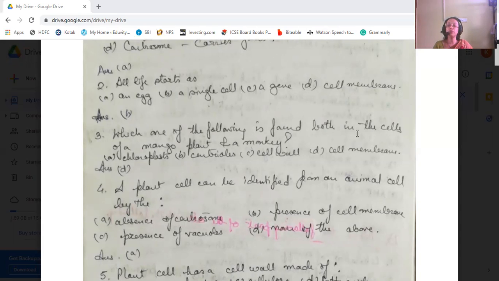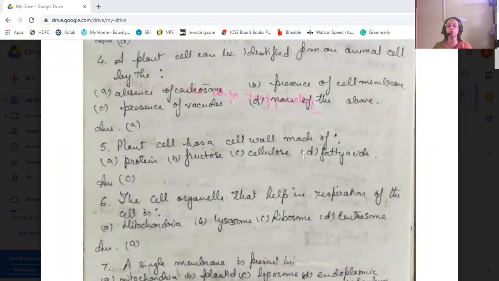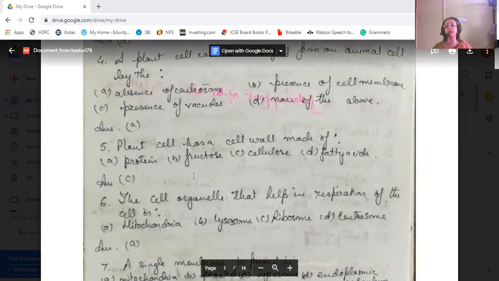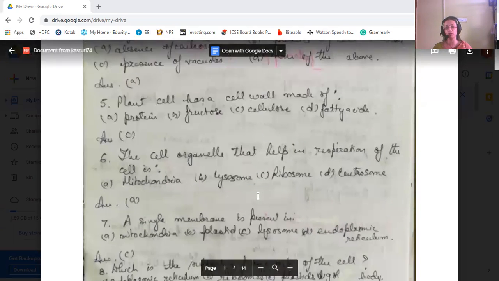Then a plant cell has a cell wall made up of protein, fructose, cellulose, or fatty acid. It's cellulose which the cell wall is made up of. Then the cell organelles that help in respiration of the cell are mitochondria, lysosome, ribosome, centrosomes. The organelle which helps in respiration is the mitochondria that produces energy for the cell.